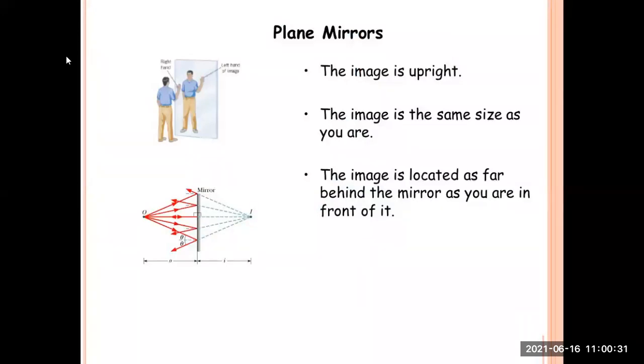What a plane mirror does is that the image is upright. Now how will you see whether the image is upright or not? You can see the head of the person and the head of the image. Both are in the same direction, so the image is upright. The image is the same size as you are. The size of the person doesn't change in the image of the mirror; you can see the same person in the image. The image is located as far behind the mirror as you are in front of it.